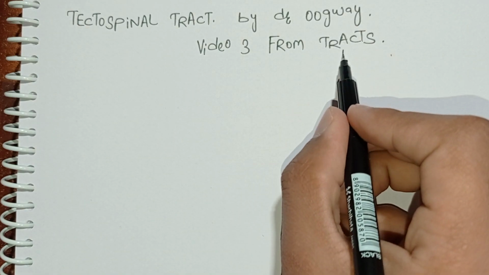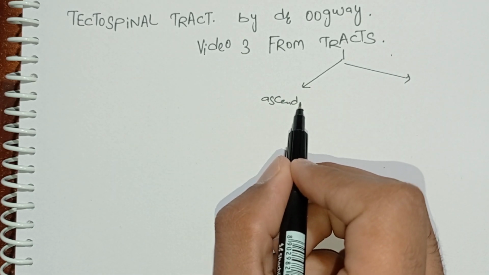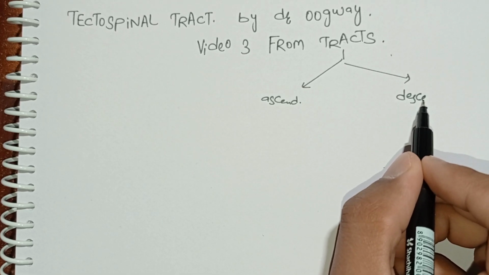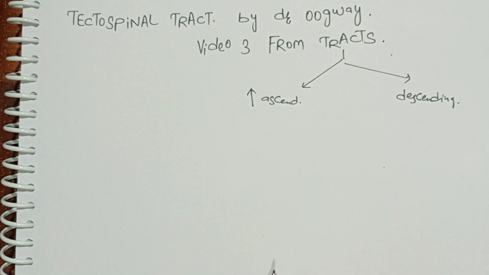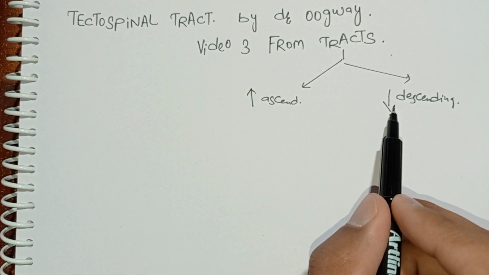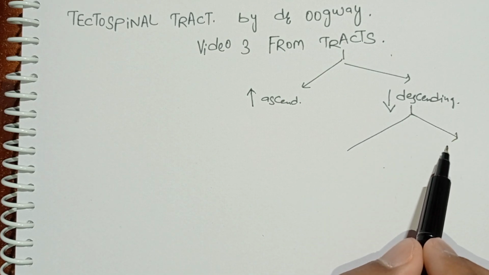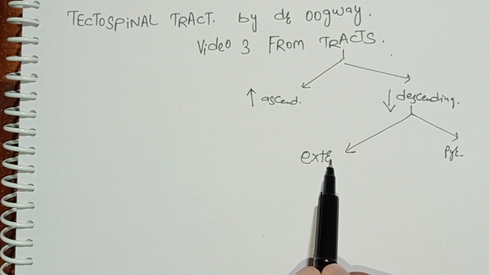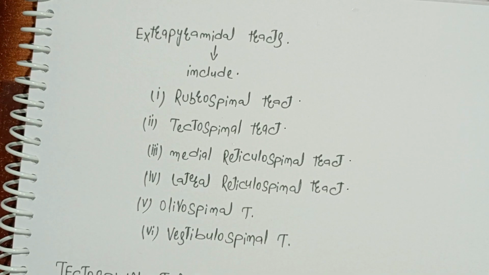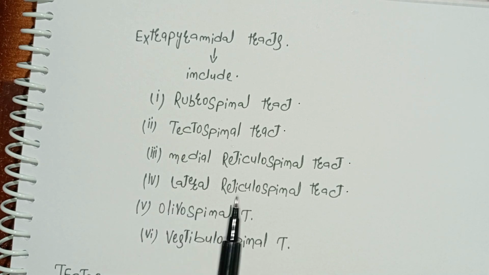So far, we studied tracts can be ascending tracts or descending tracts. Clearly, ascending tracts go towards the brain, while descending tracts start from the brain and go down the spinal cord. Then we studied descending tracts are of two types. Number first type is pyramidal tracts. Number second type is extrapyramidal tracts. Extrapyramidal tracts include rubrospinal tract, tectospinal tract, medial and lateral reticulospinal tract, olivospinal tract, and vestibulospinal tract.